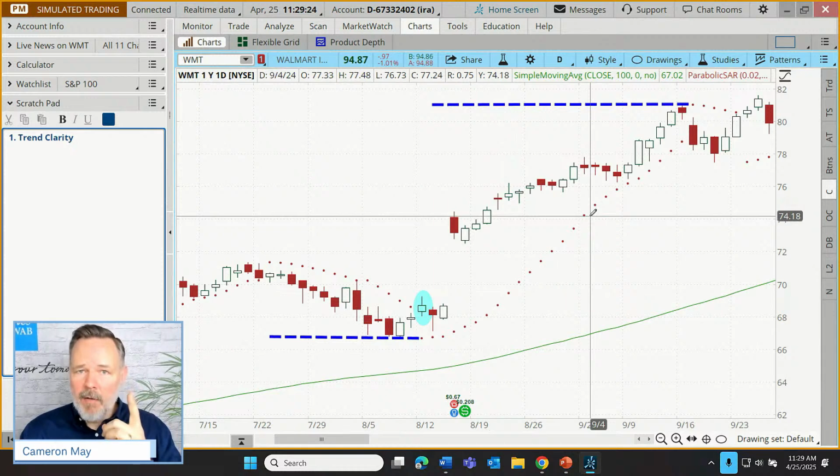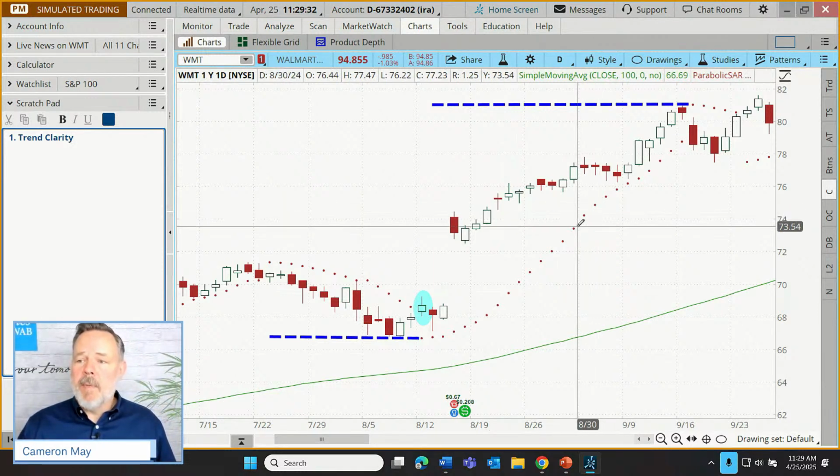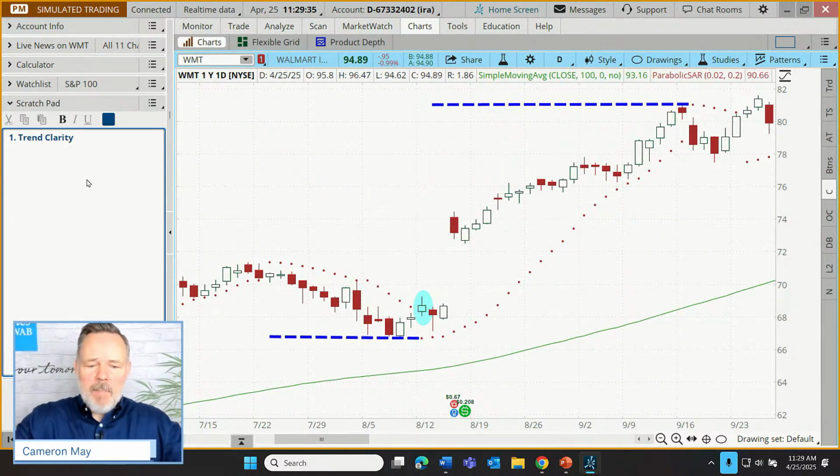Now it's possible it can be wrong. It's not always going to generate profits if the trader is trading on this, but that's one of the potential benefits. Now a second potential benefit is just entry and exit signals.